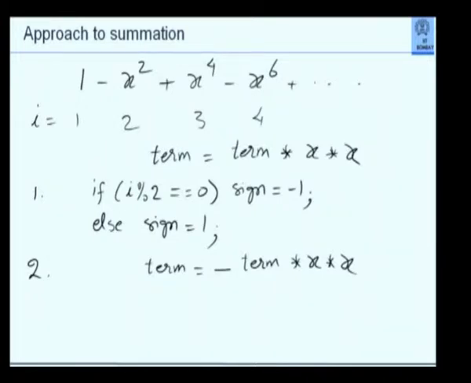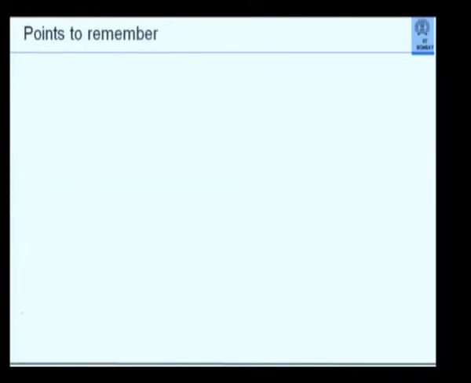So, for example, if I start with, you take either of these, which is actually x raised to 0. When I is equal to 2, term into x will be actually x square, because first term was 1.